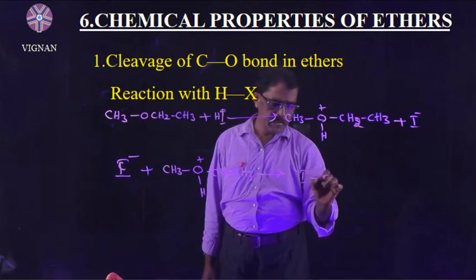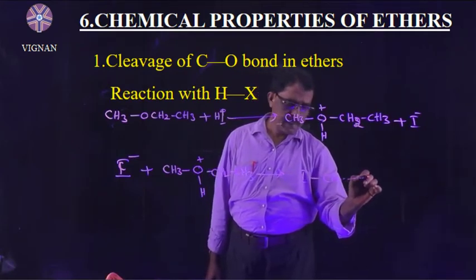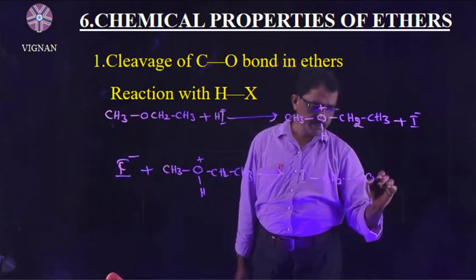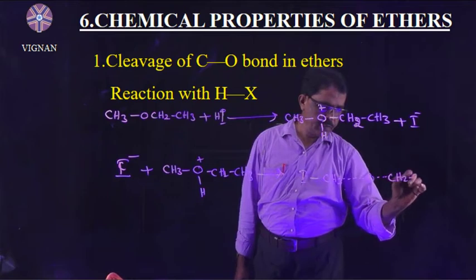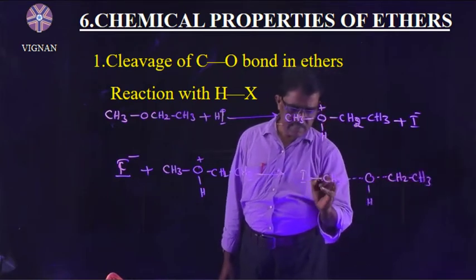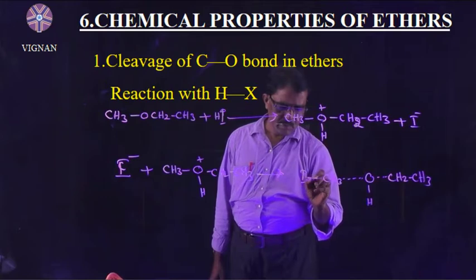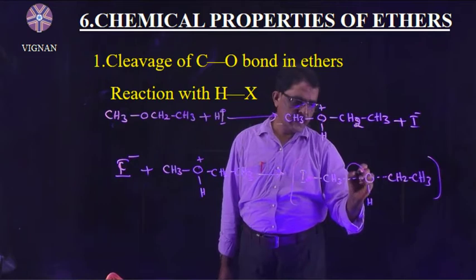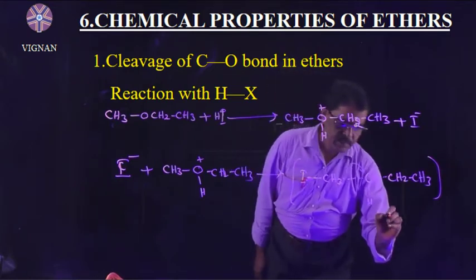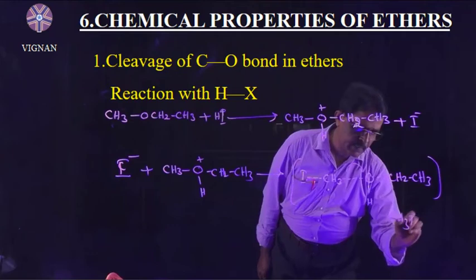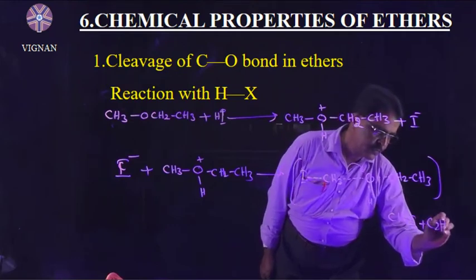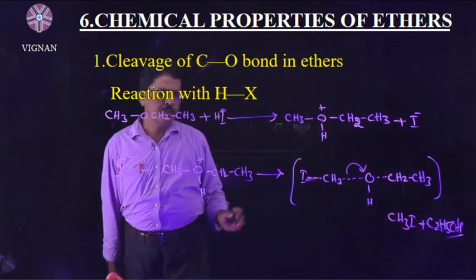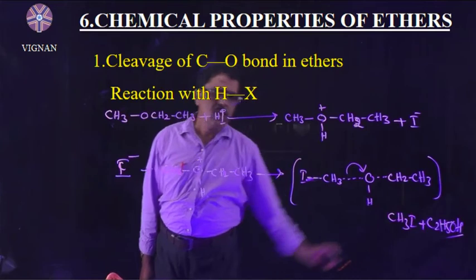The SN2 mechanism follows an intermediate: I dotted line CH3, dotted line OH, CH2CH3, I dotted line here. This is the intermediate compound. So this bond is broken like this. Then we will get CH3I plus C2H5OH. Right? Understand? So in the second step itself, alkyl halide and alcohol are formed.